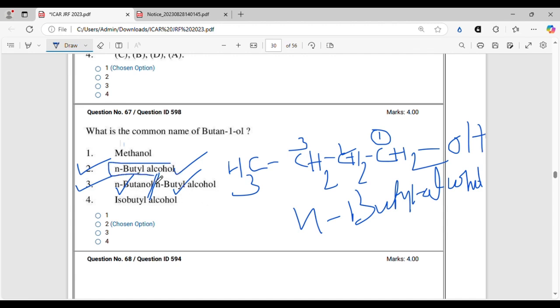As you can see, N-butyl alcohol is correct, whereas there is no compound like N-butanol and butyl alcohol. They have given it in the wrong fashion in the option. So actually option 3 is less appropriate, but since this is a printing mistake from their side, they have given marks for both the options. This is N-butanol, oblique or comma or slash or semicolon N-butyl alcohol. So both are not the same compound. Both are the name of the same compound, but they are expressed differently. All right. So let's move on.